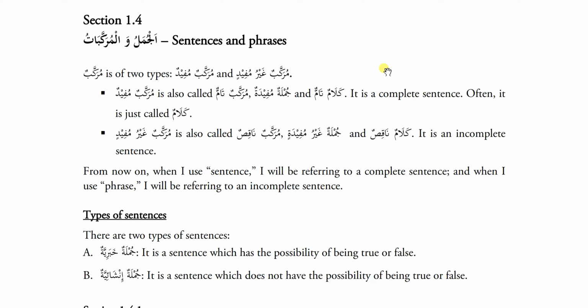From now on, when I use sentence, I will be referring to a complete sentence, and when I use phrase, I will be referring to an incomplete sentence. Let's understand this. Okay. See, there is one word which is called mufrad and another word which is called murakkab. First, let's understand mufrad and murakkab.